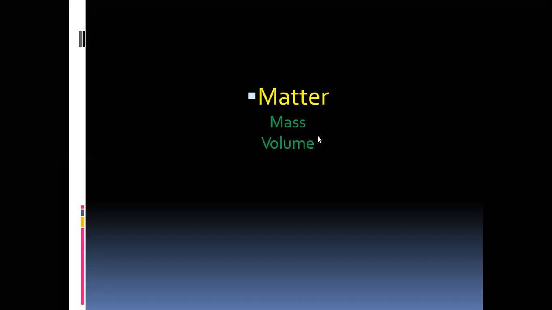Any substance, any object, anything which has mass and volume is matter. For example, iron is matter because iron has certain mass, and to keep an iron piece we need some space. That means it covers some volume.